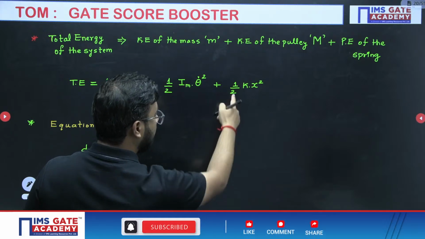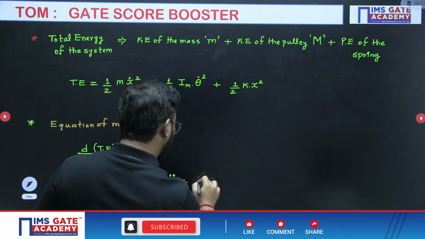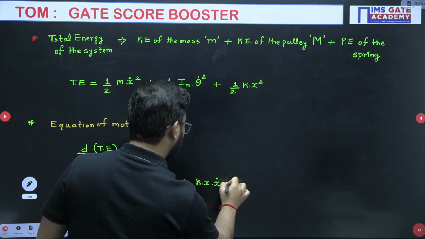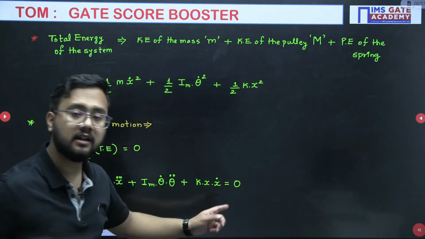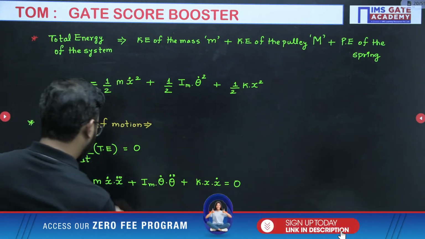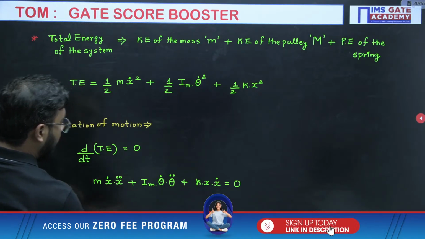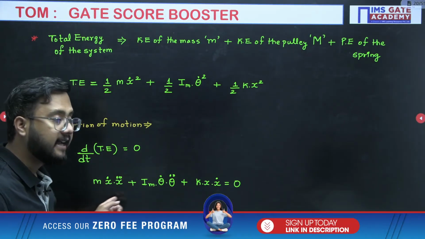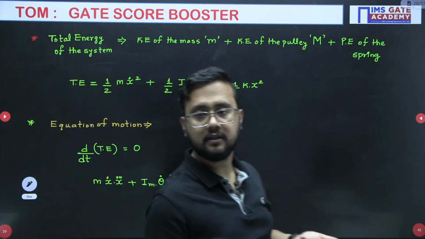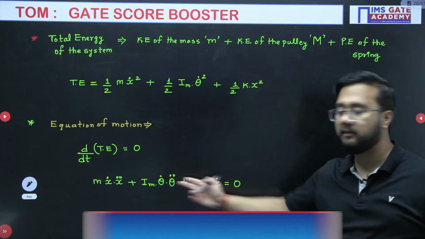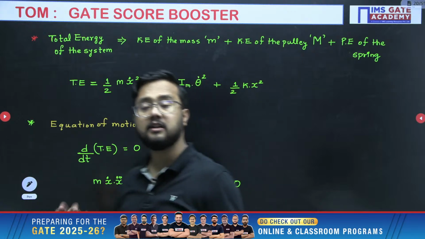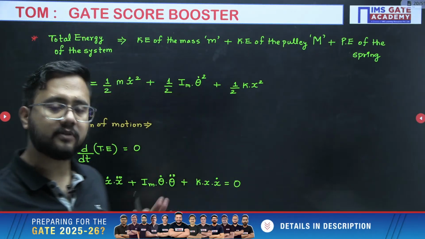this half k x square. So 2x will be there, so 2 will get cancelled out. 2 into x dot equals 0. What is x dot? r theta dot. Now here also a very important point: I will write the whole equation in terms of x or theta, it's my choice. I will not use two different variables here. I can write the whole equation either in terms of x or in terms of theta. It's our choice. I will write in terms of theta.